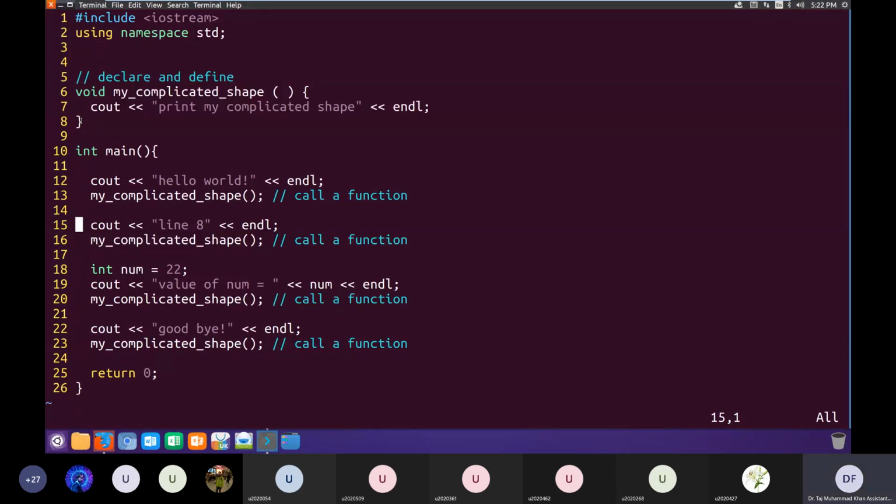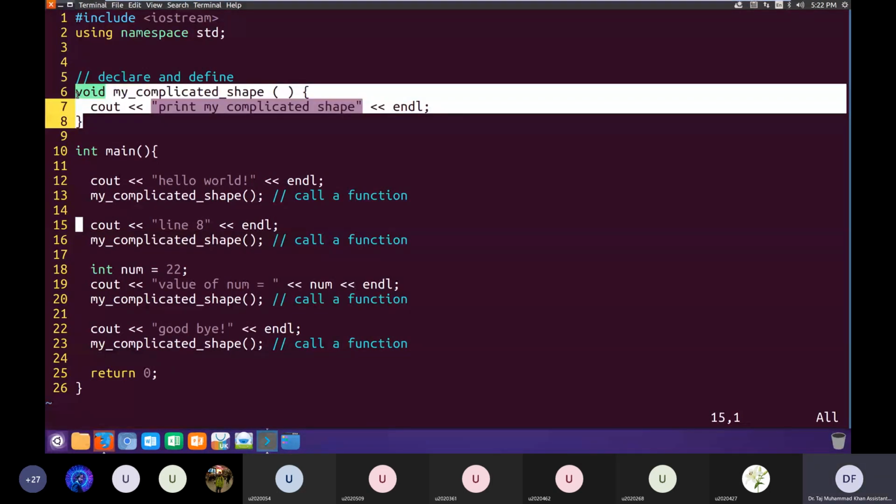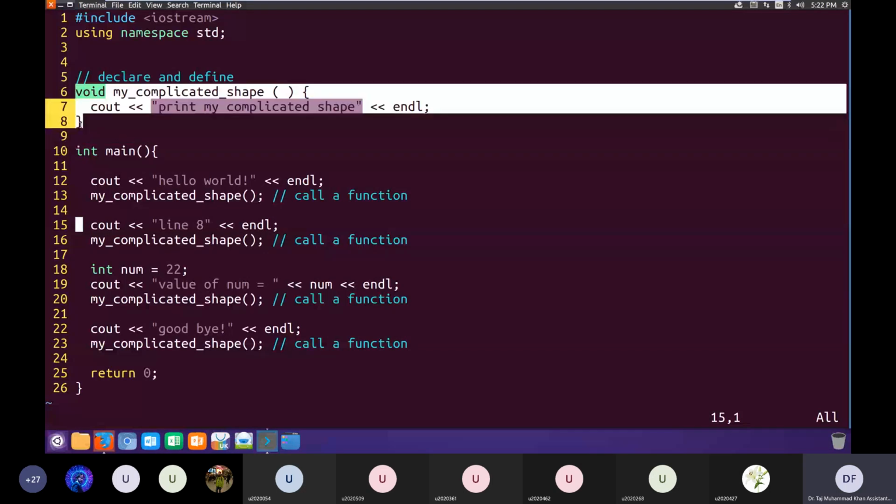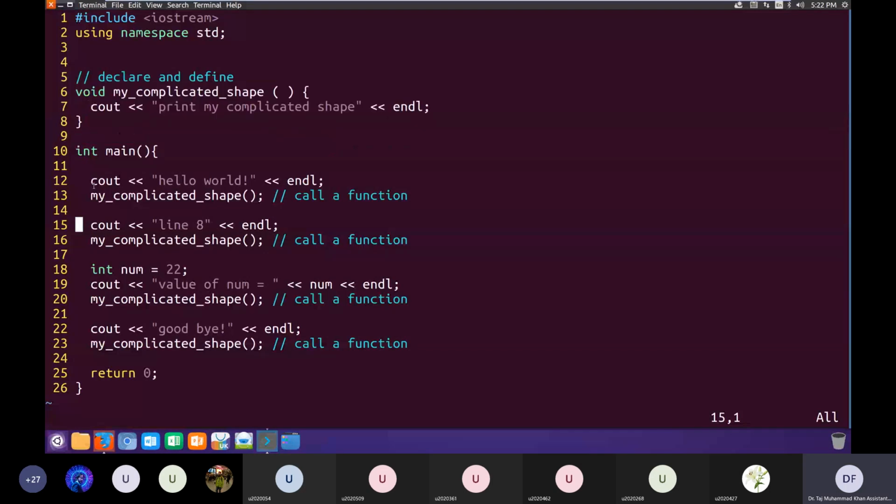So this new function is being introduced in my program by declaring it in lines 6 to 8. And then in line 13, 16, 20, and 23, I'm using this function. So using this function, technically we call it calling a function. So whenever we call that function anywhere in our program, the code of that function will be executed at that point in our program.